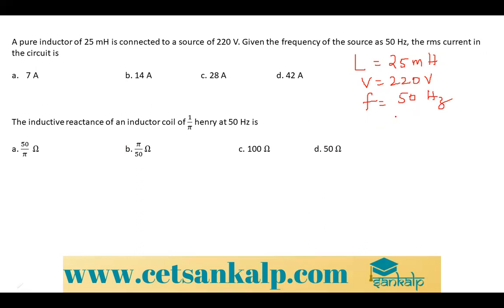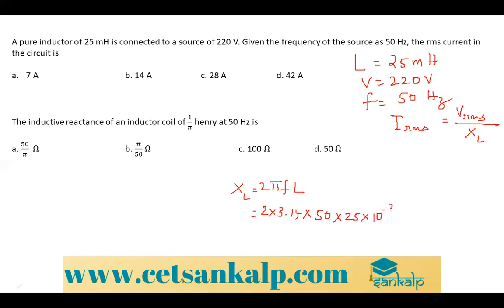So you have to find IRMS is equal to VRMS divided by XL. First we need to find XL. XL is equal to 2 pi FL, so 2 into 3.14 into 50 into 25 into 10 to the power minus 3.